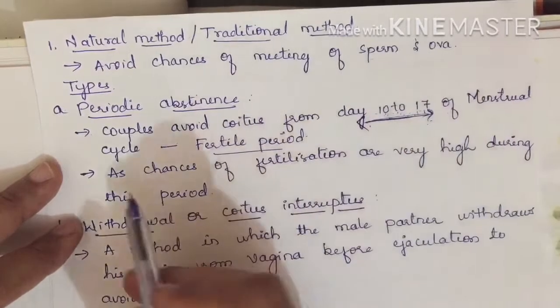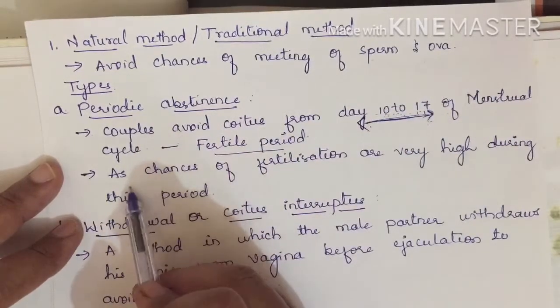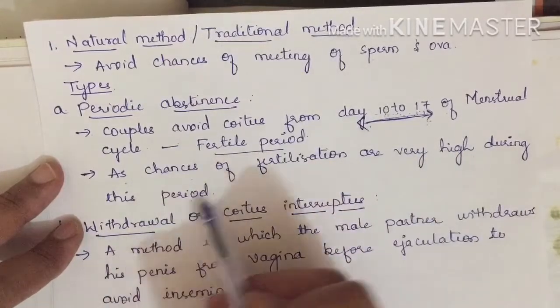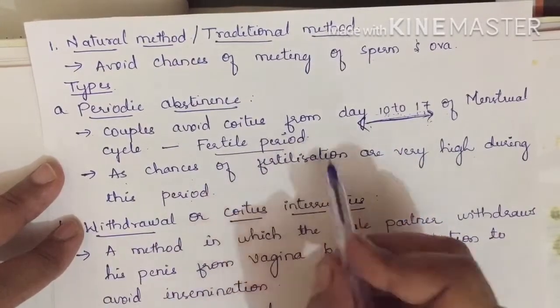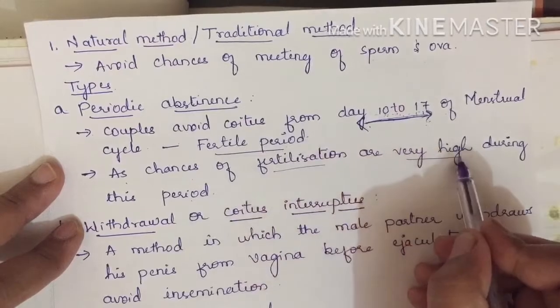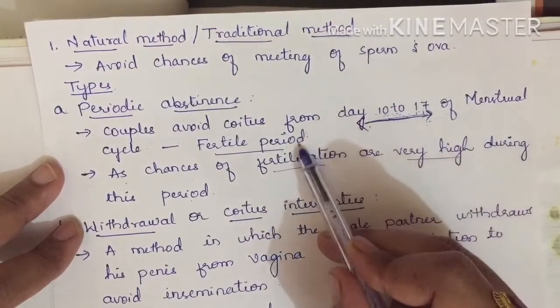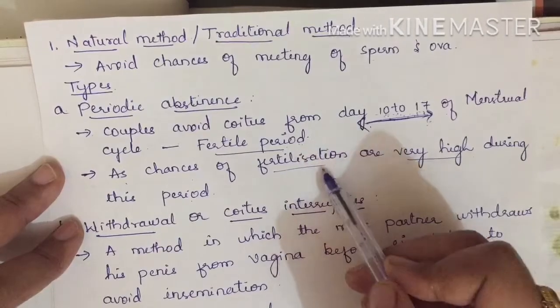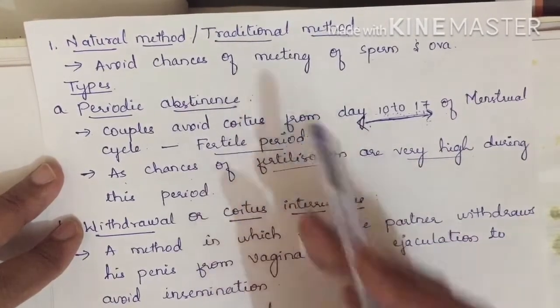Right? Okay. Next, periodic abstinence: as chances of fertilization are very high during this period. As I said, in the fertile period the chances of fertilization are very high. Why is it very high? Because in the fertile period ova will be released, so chances of fertilization are more. This is about periodic abstinence.